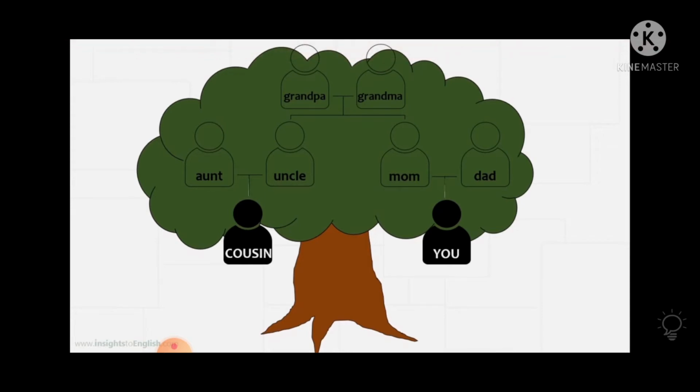For example, you and your cousin: you have your mom and dad, your cousin has their mom and dad whom you call uncle and aunt, but their grandfather and grandmother are the same as your grandfather and grandmother. So this is how you are all connected with each other, and in the same way your relative clauses are related to each other. I hope, students, you have understood the connection between relative clauses.